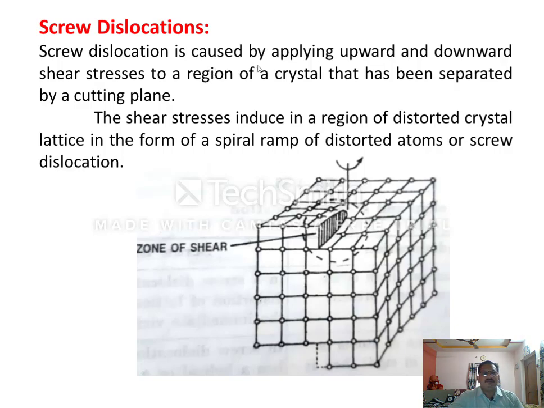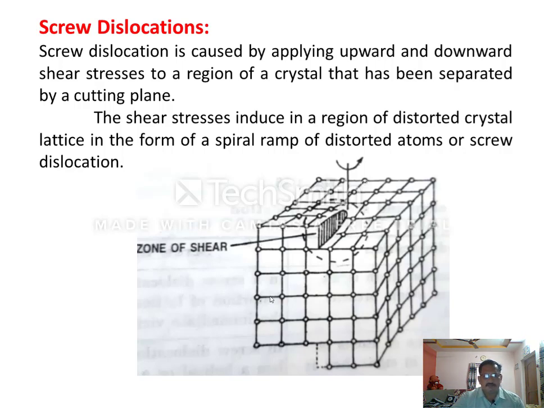Screw dislocation is caused by applying upward and downward shear stresses to a region of a crystal that has been separated by a cutting plane. Shear stress induced in a region of a distorted crystal lattice in the form of a spiral ramp of distorted atoms is a screw dislocation.